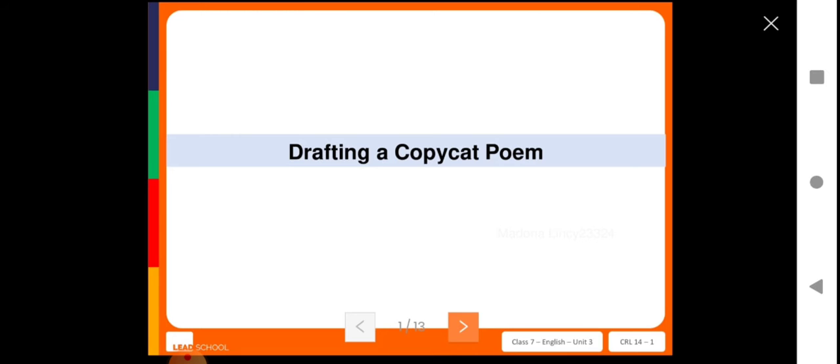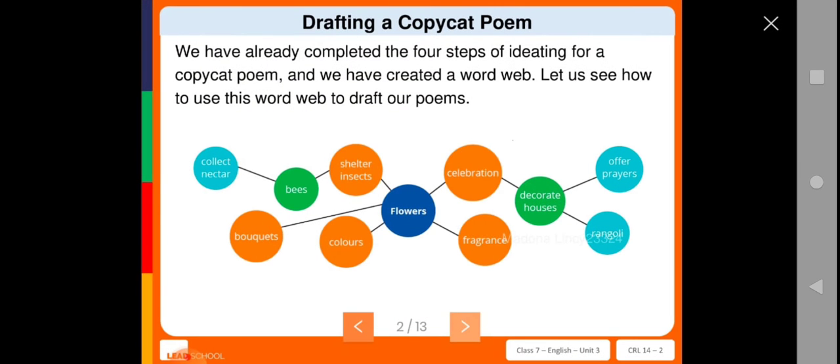So, drafting a copycat poem is about preparing a poem which is already written, and we have to change that subject alone. So, if I show you an example, you can get into it. So here is a particular word which is given in the center, flowers, isn't it? So, for example, how are the flowers useful?